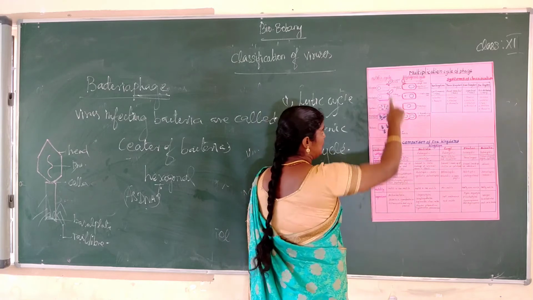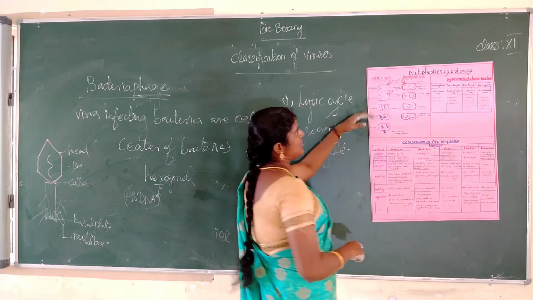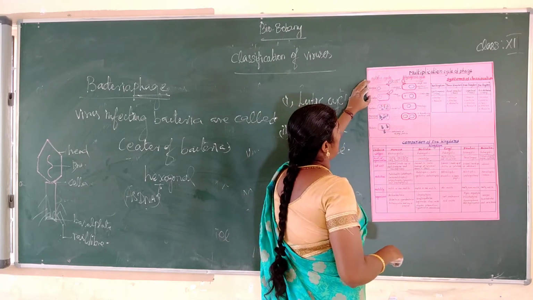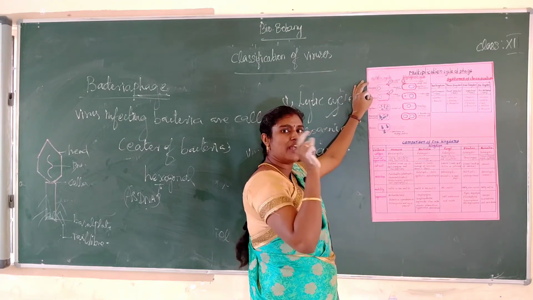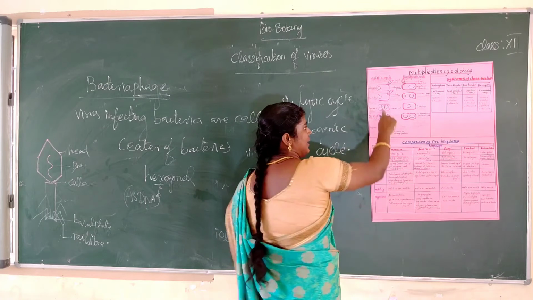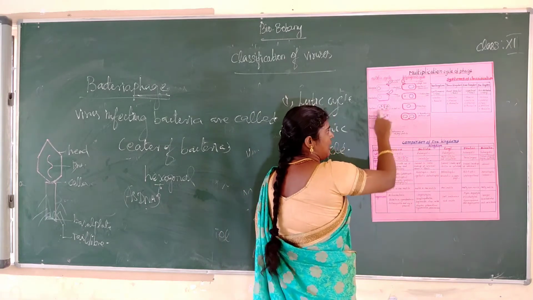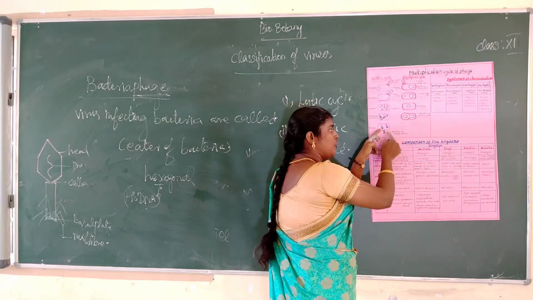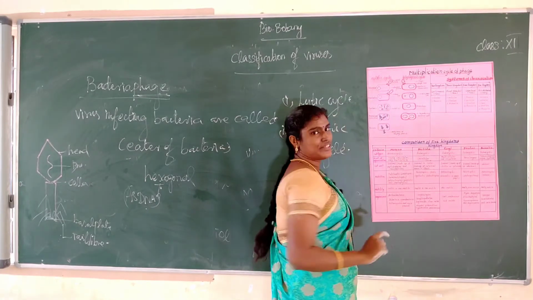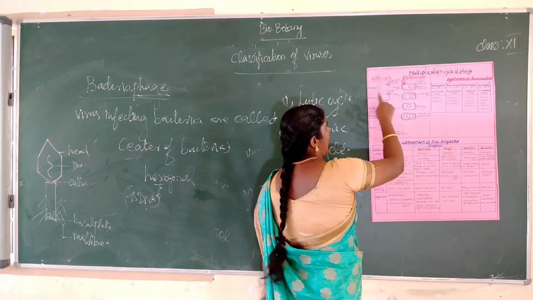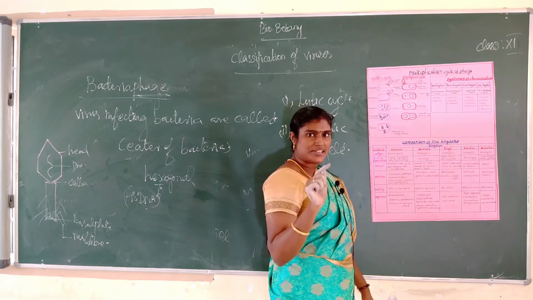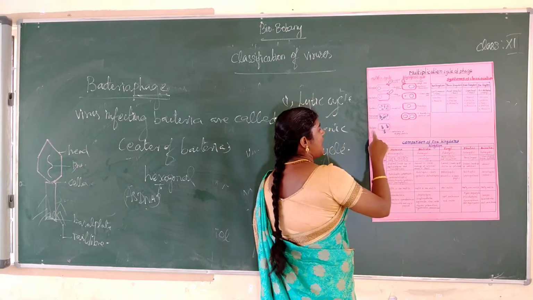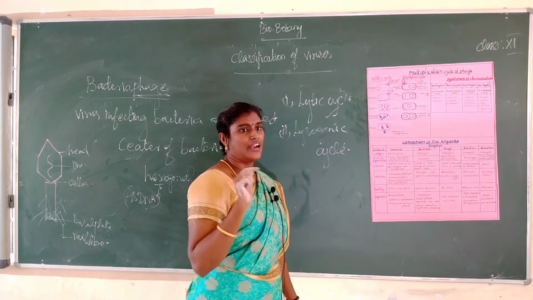Okay, do you understand the Lytic cycle? What is Lytic cycle means? Disintegrate the host bacterial cell, okay, and progeny virions are released. The host cell எல்லாமே அழிஞ்சு virions, a new phage release ஆகிறது தான், that is called Lytic cycle. The first stage adsorption, second penetration, synthesis, assembling and release. Assembling and maturation and release.